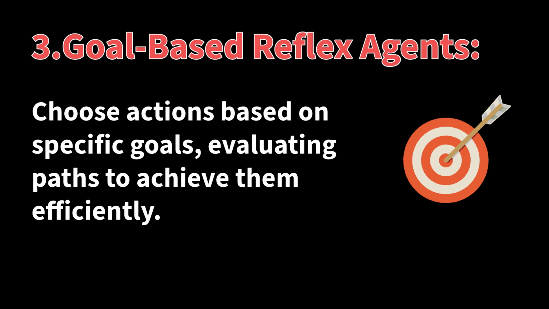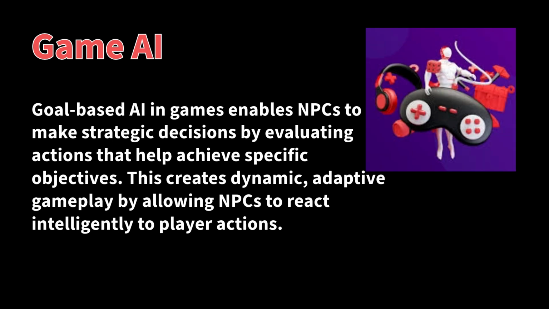The third type is goal-based agents. These agents operate with specific goals in mind, guiding their actions towards achieving those goals. They consider different paths and choose the most efficient one to reach their objective. Game AI is the best example for goal-based agents. In video games, goal-based AI agents are used to create more engaging and dynamic experiences, allowing NPCs to formulate strategies, adapt to player actions, and exhibit human-like behaviors.